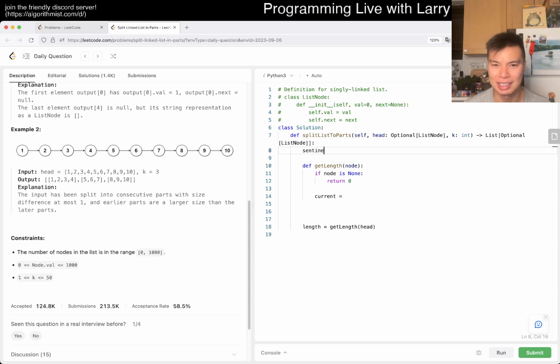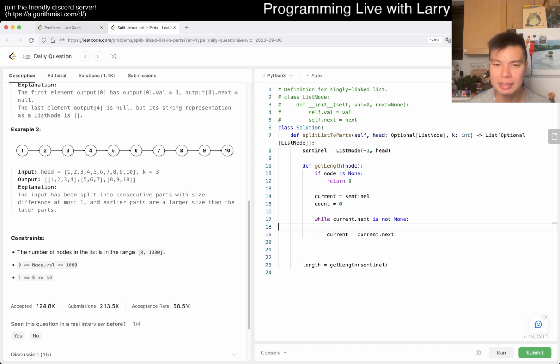I always like to do a sentinel. I always call it new head, but I think maybe technically this is a little bit cleaner for understanding. So this takes into account the sentinel. So current is equal to sentinel, count is equal to 0, while current.next is not none, count increments, and current moves to current.next. Oh, I guess that's it, just count. Pretty simple, easy peasy.